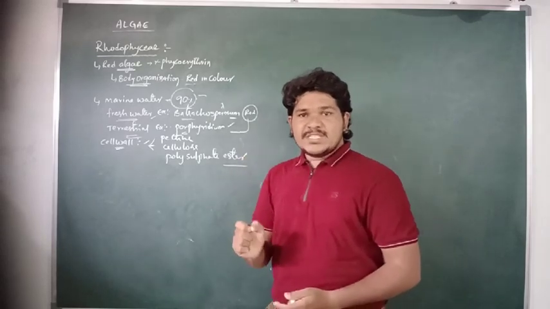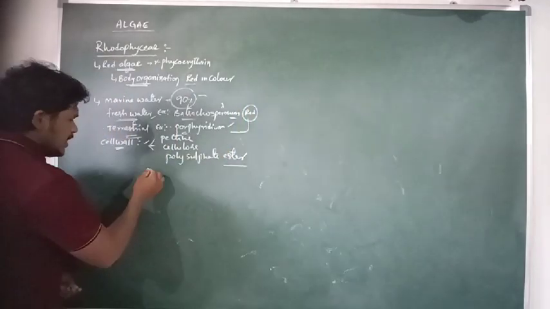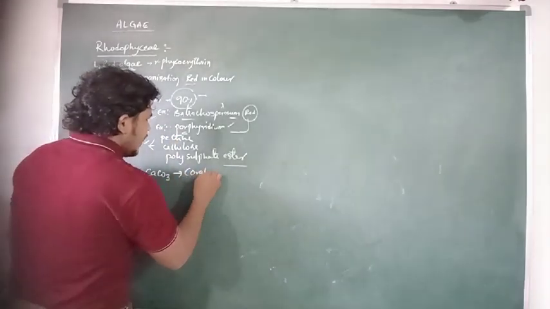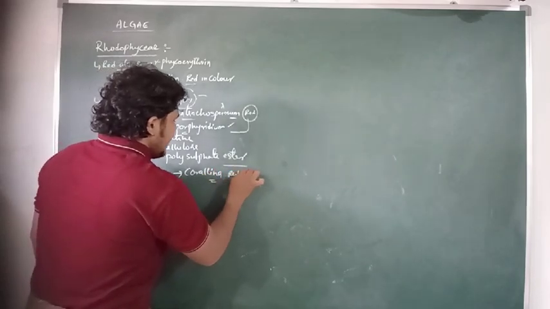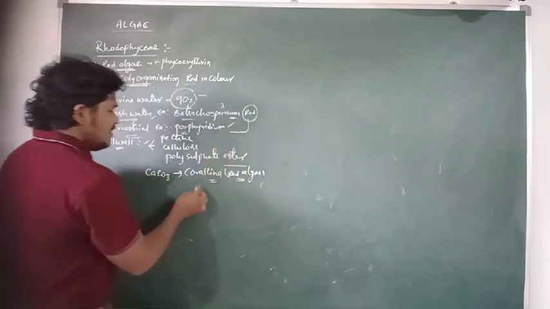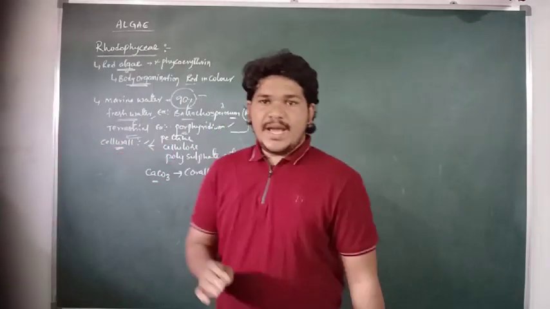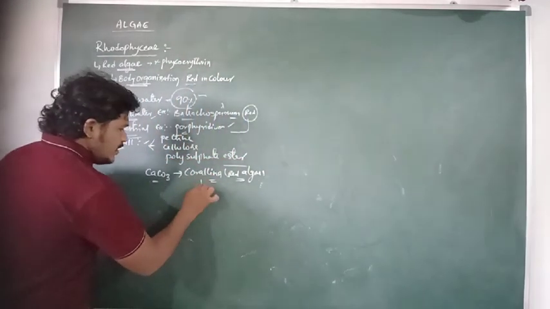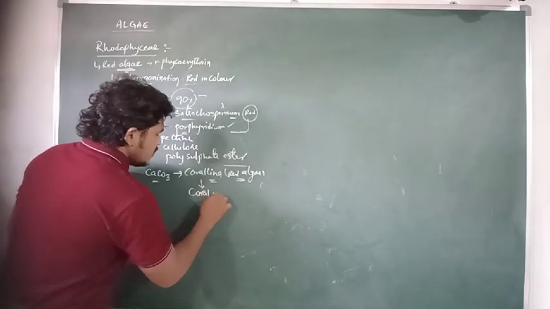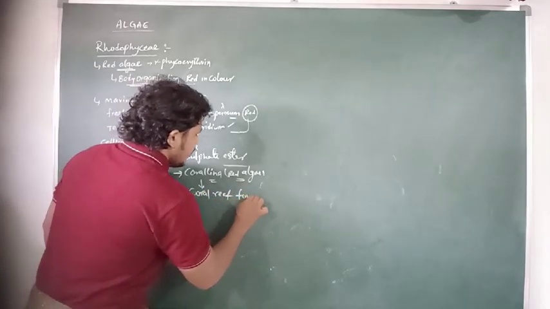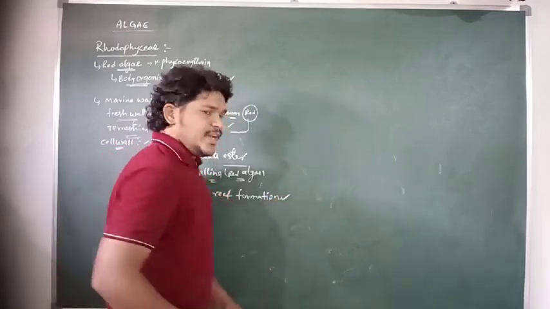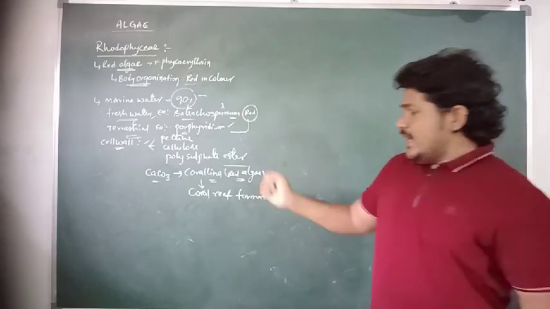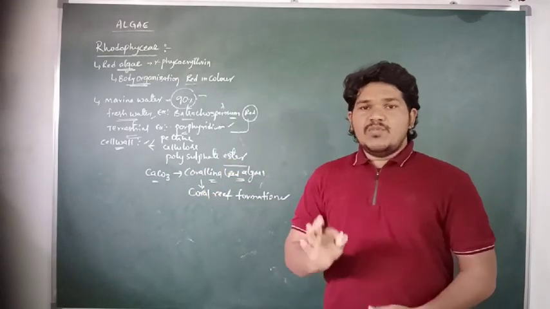But in some other species of red algae, the cell wall is made up of calcium carbonate. For example, Corallina is a species of red algae. In its cell wall, calcium carbonate is present as a cell wall component. Corallina is a type of red algae which is involved in the formation of coral reefs.